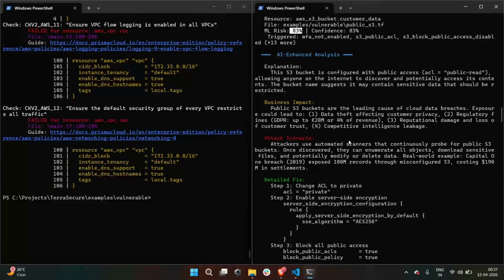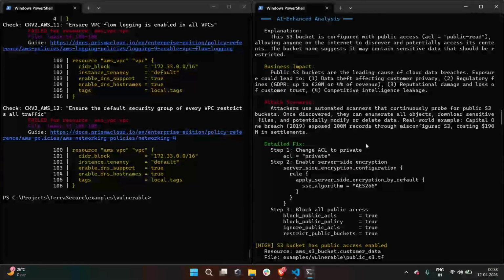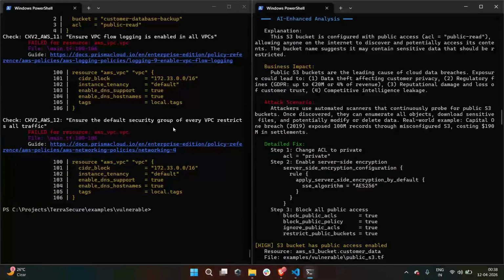And look at the attack scenario section. It connects this issue directly to a real-world breach: Capital One 2019, 100 million records exposed, the same breach we discussed earlier. So instead of just showing warnings and documents to read about misconfigurations and fixes, TerraSecure shows you the real-world consequences. That's the difference.